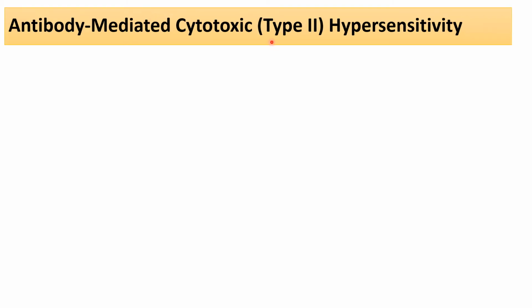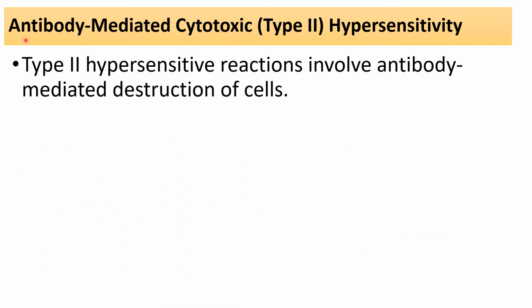The second one is the type 2 hypersensitivity reaction. We also call it the antibody mediated cytotoxic hypersensitivity reaction. Why? Because here the antibodies participate and cytotoxic cells mediate. Type 2 hypersensitivity reactions involve antibody mediation. It is the result of the destruction of cells, meaning cell lysis. If this happens in type 2 hypersensitivity reactions, the cell will undergo cell lysis.